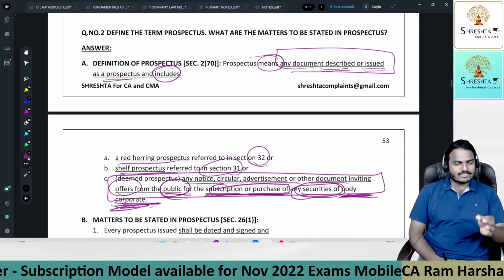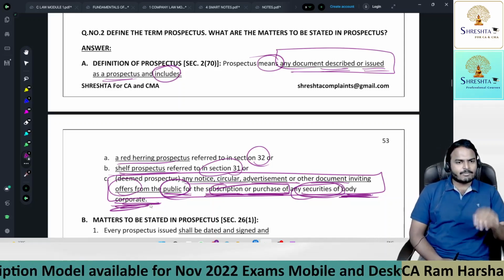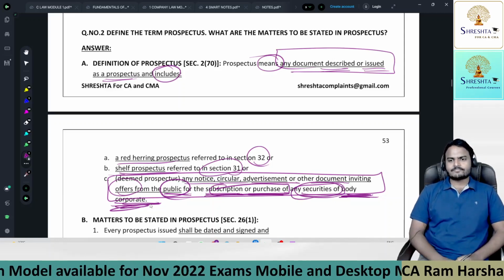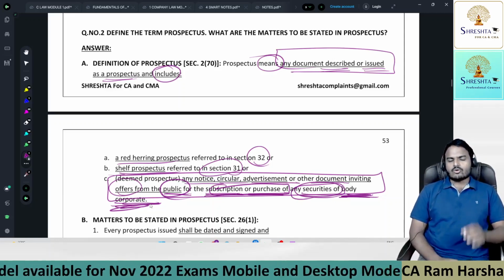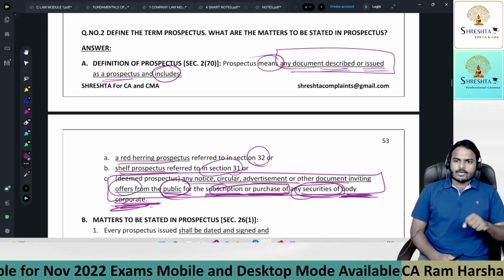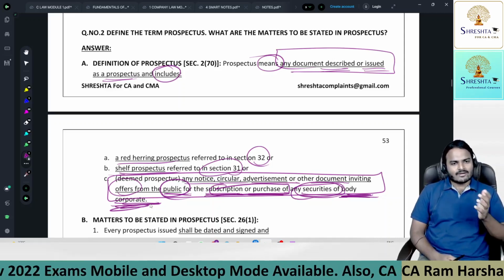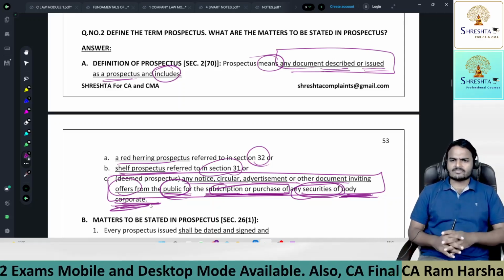If such incorporation happens under Companies Act, we call it a company. If incorporation happens under LLP, we call it an LLP. Understood? So consolidate that point, and finally, the offering document may contain a name like notice, circular, advertisement, or any other document.